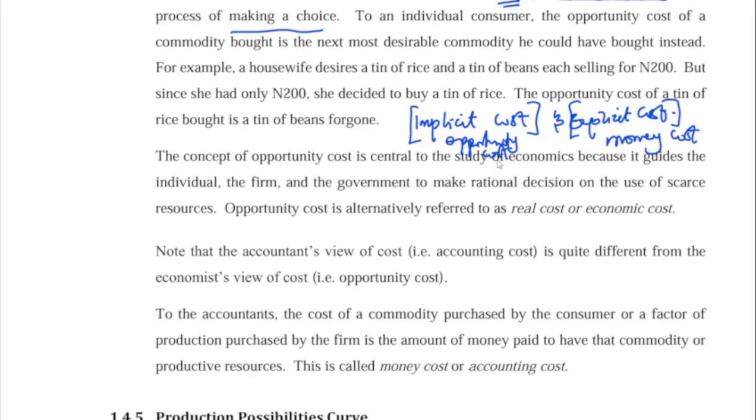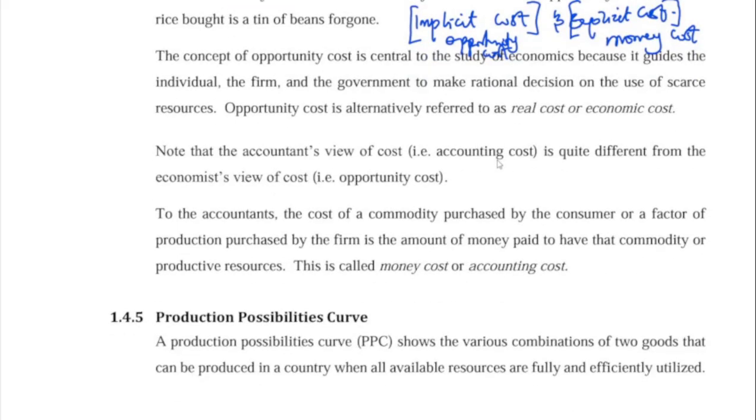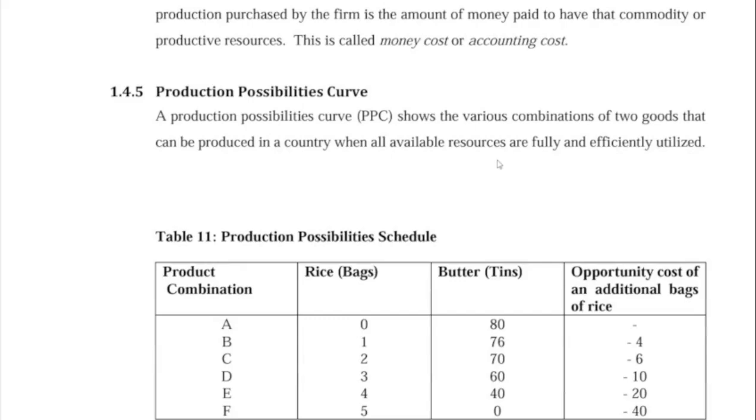Now we are moving on to the production possibility curve, which is the last one. So what is a production possibility curve?